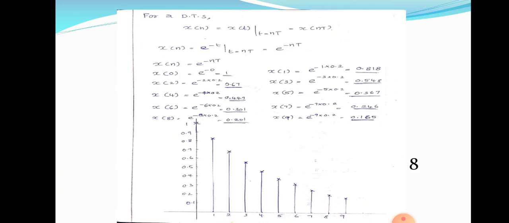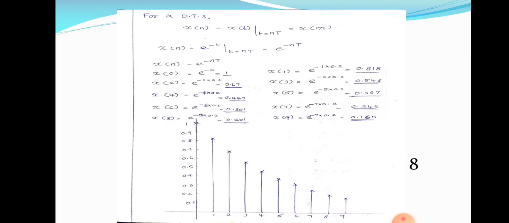Okay, the next part of this problem, the problem is not over. We have to sample the signal and then draw a discrete time signal, which we are going to do next. How can we draw a discrete time signal? How can we sample this signal? A discrete time signal is defined at specific instants of time, not at all times. It takes a finite set of amplitude values, not all possible values of amplitude. So how can we sample that? We are going to discuss that first.